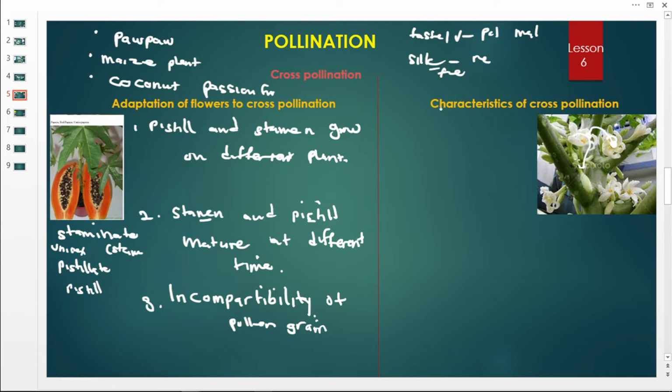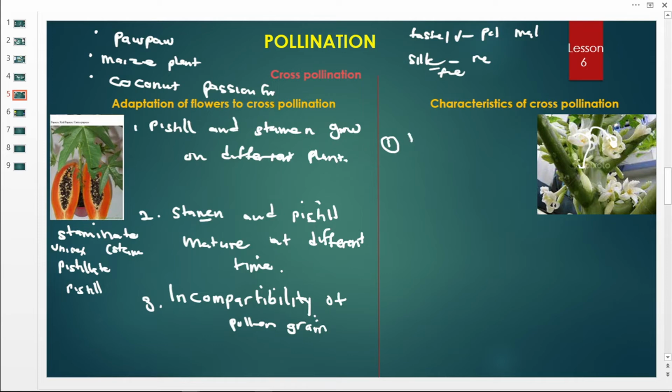Then let us now get the characteristics of these cross pollinated flowers. How do they behave? Because the pistil and the stamen grow on different plants, there is a need for agents of pollination, as we shall see, meaning that they have brightly colored petals to attract these agents.